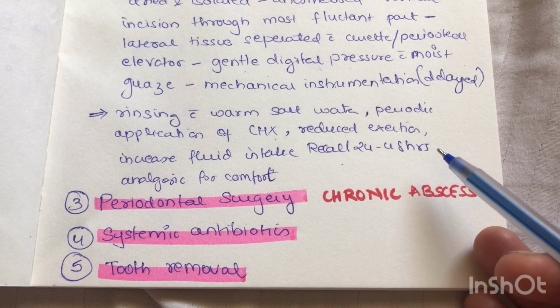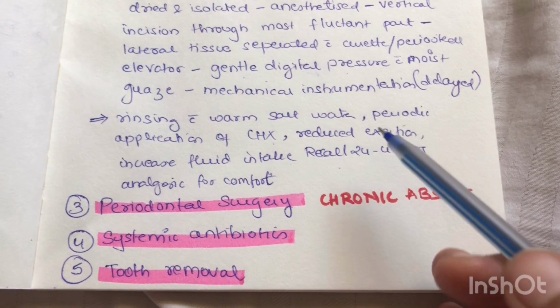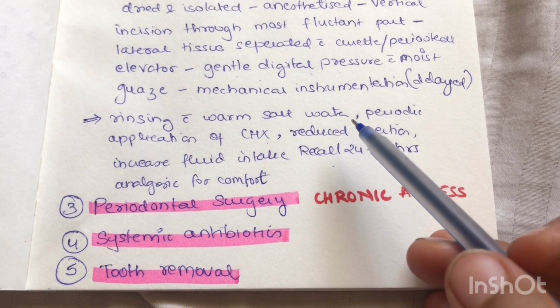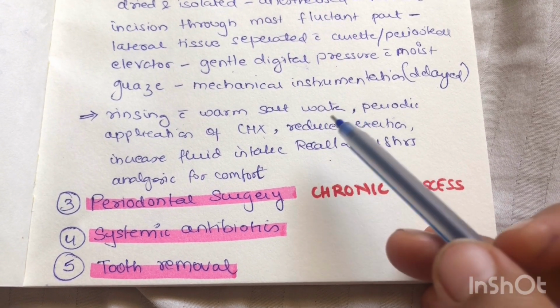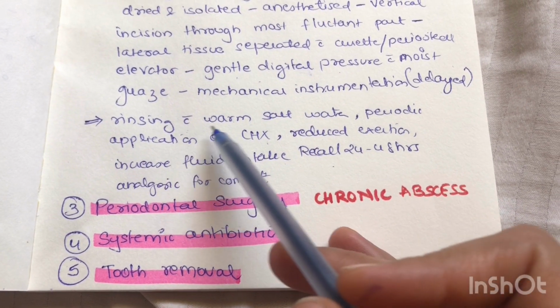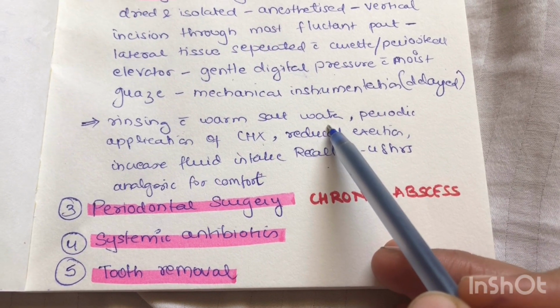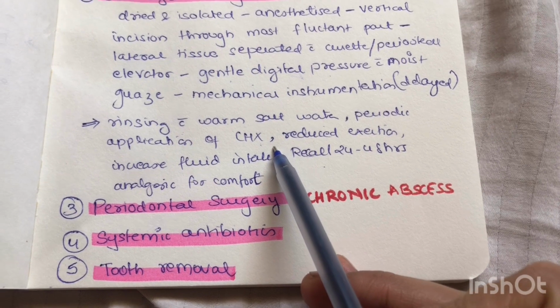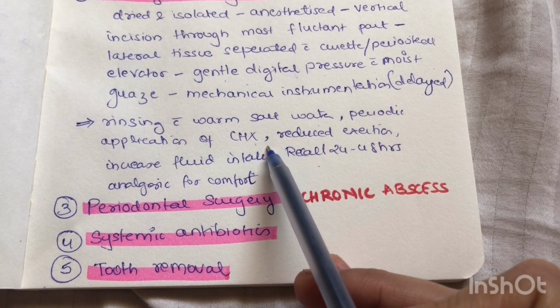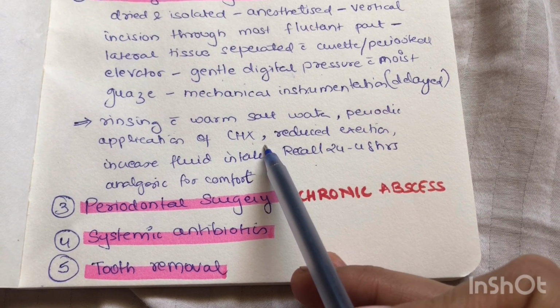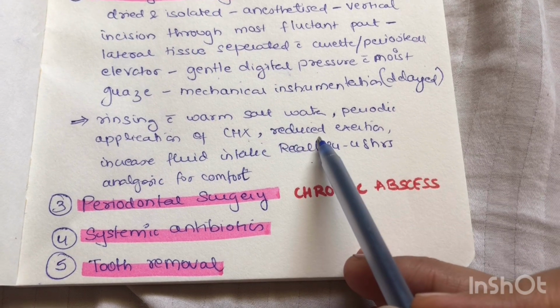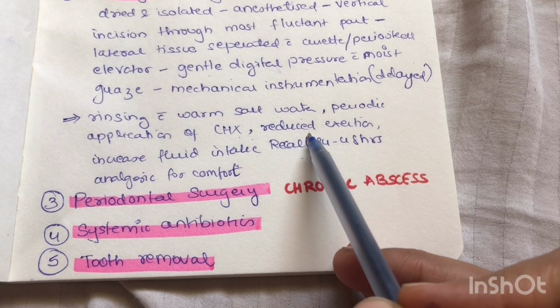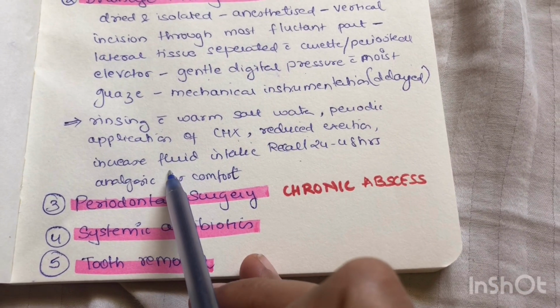In both the cases, once the drainage is established, the patient is given a moist gauze to approximate the wound and sent back home. He is advised to rinse with warm salt water every 2 hours. There is periodic application of chlorhexidine which is recommended, which can be either by rinsing or locally applied with a cotton tip applicator. Patient with systemic symptoms is advised rest and increased fluid intake.